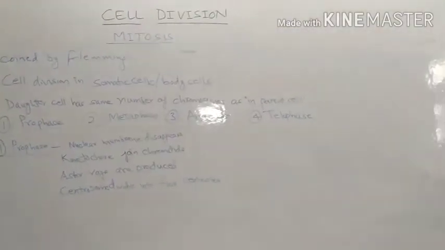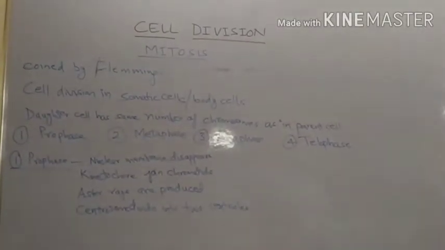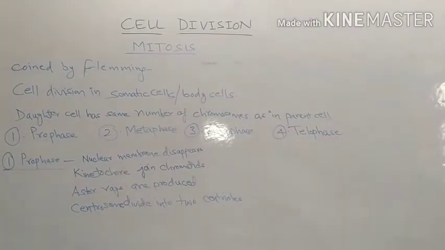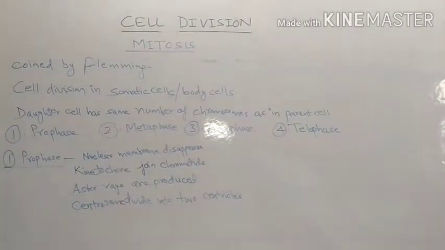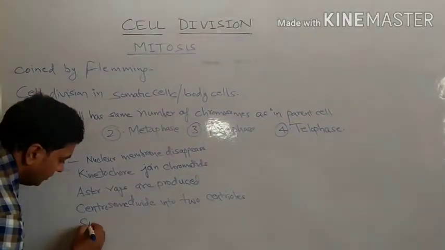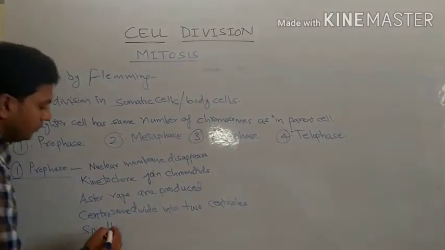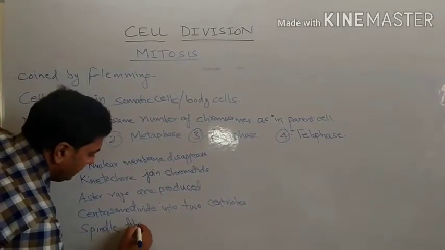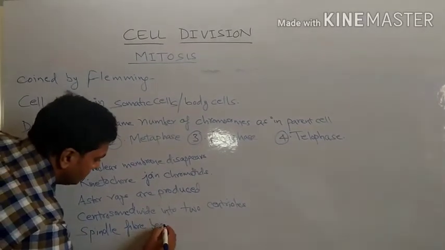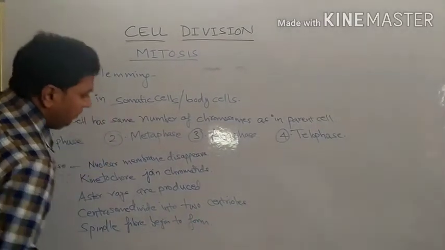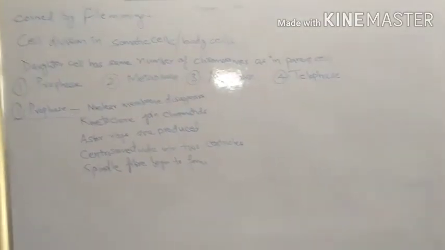So in this prophase, the nuclear membrane disappears, kinetochore joins the chromatids, aster rays are produced, and the centrosome divides into 2 centrioles. Spindle fibers begin to form. This is what is known as prophase.